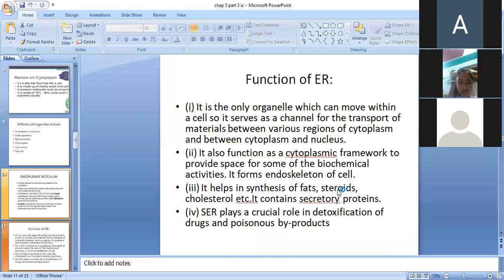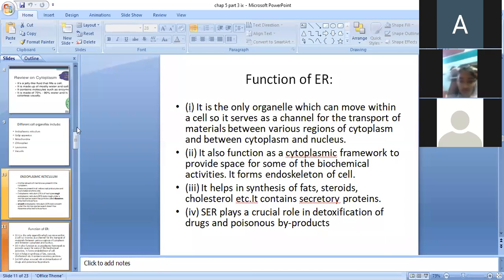It helps in synthesis of fats, steroids, and proteins. And smooth endoplasmic reticulum is also involved in detoxification of drugs and poisonous byproducts.